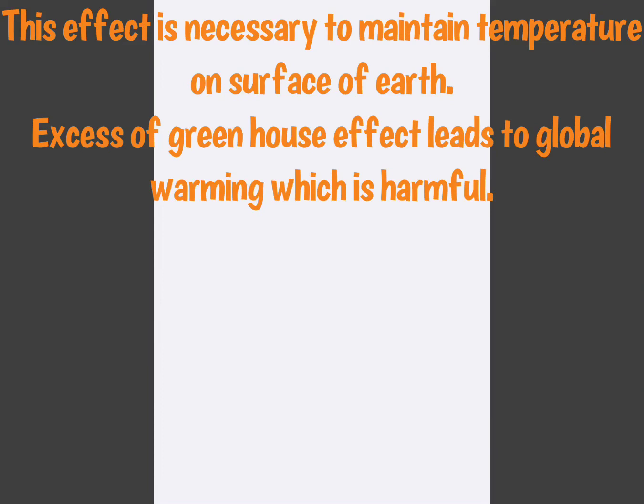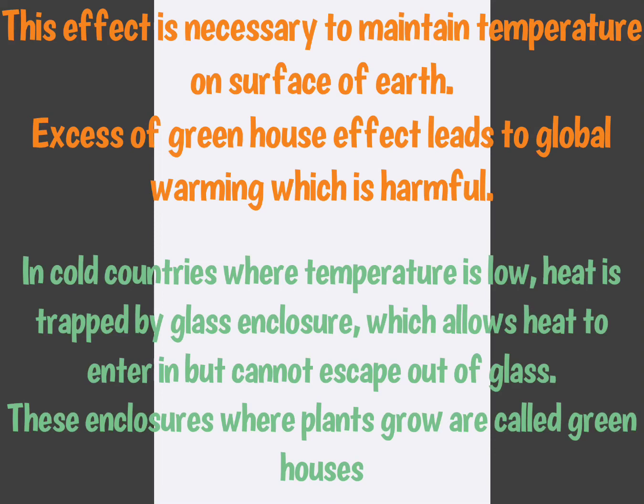This effect is necessary to maintain the temperature of the earth, but excess of greenhouse effect leads to global warming, which is very harmful. In cold countries where temperature is low and vegetation does not grow, heat is trapped by a glass enclosure which allows the heat radiations to enter into the glass, but they cannot escape out of the glass, and these enclosures where plants grow are called greenhouses.